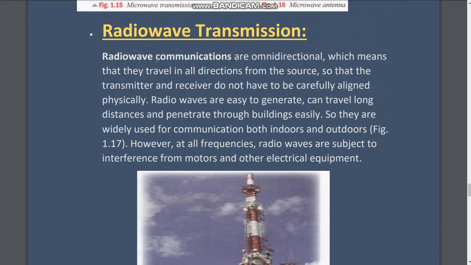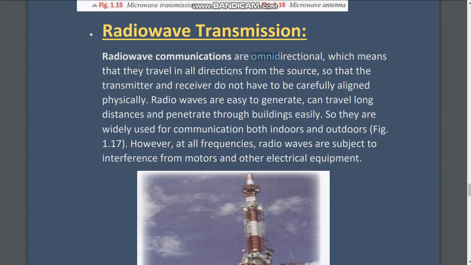Let us see what the differences are. Radio wave communication is omnidirectional. That is the first difference. Omni means everywhere, which means that they travel in all directions, whereas microwave travels only in one direction.